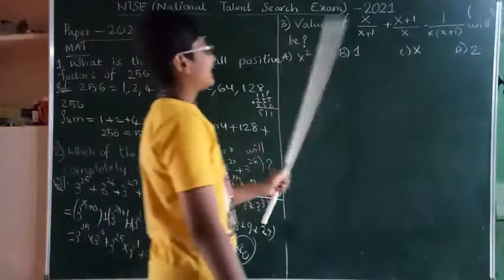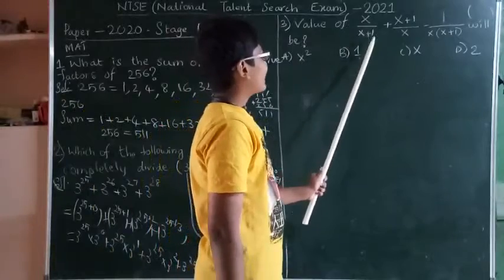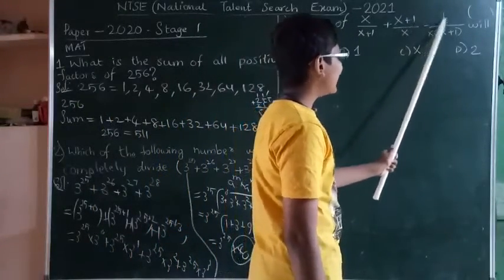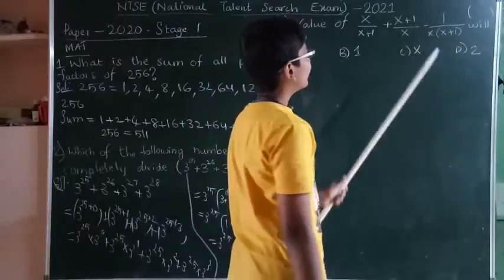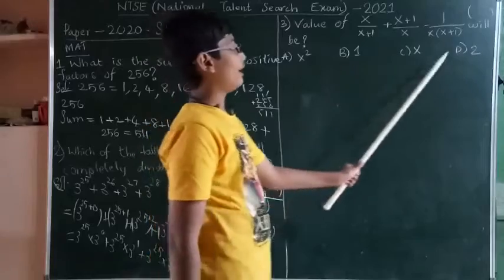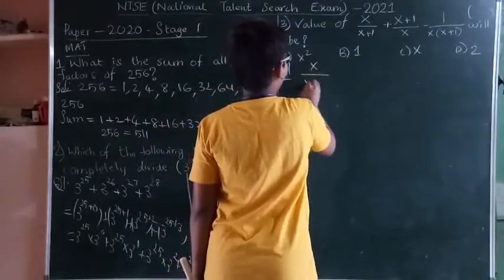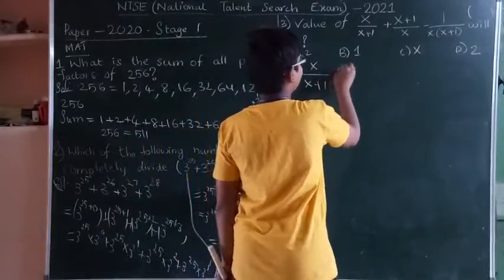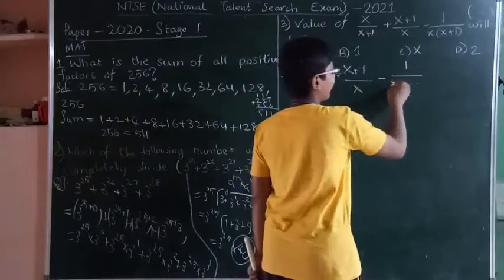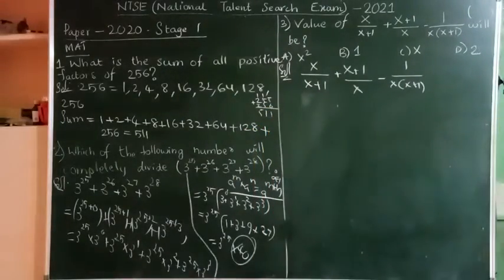Okay, let's take the third question: what is the value of x by x plus 1, plus x plus 1 by x, minus 1 by x of x plus 1? Options are x square, 1, x, 2. Let's solve it. x by x plus 1 plus x plus 1 by x minus 1 by x of x plus 1.